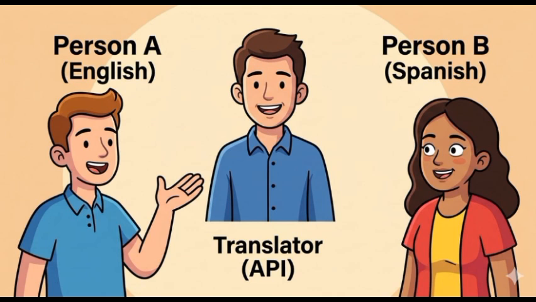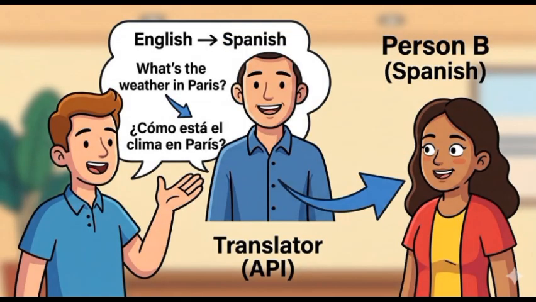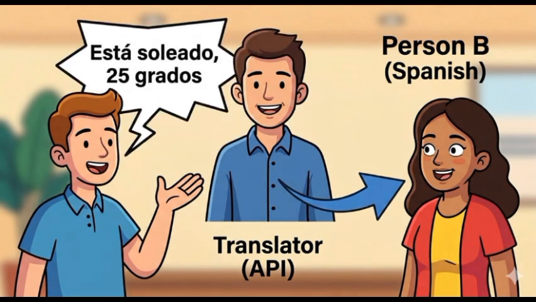Now imagine the translator is involved. Step 1, the request. Your app asks, "What's the weather in Paris?" Step 2, translation. The API translates the request into the language the server understands. Spanish request sent to the server, "¿Cómo está el clima en París?" Server response, "Está soleado, 25 grados."